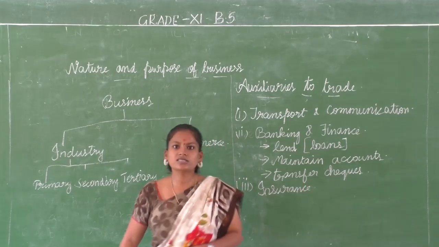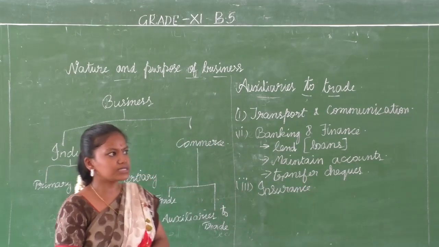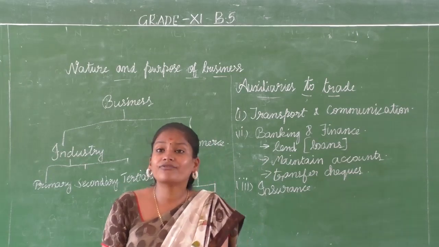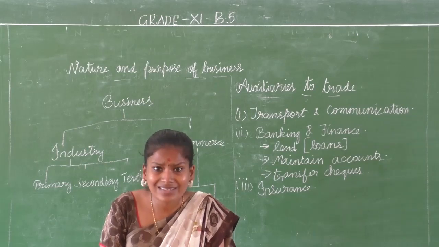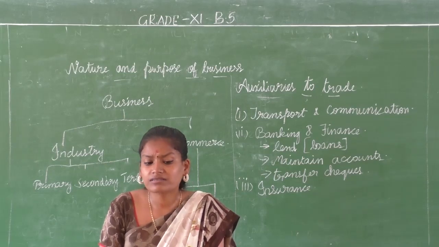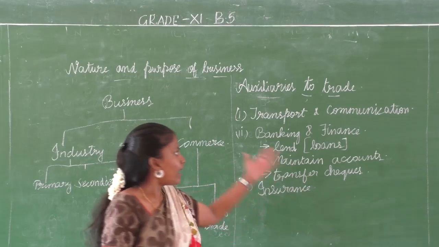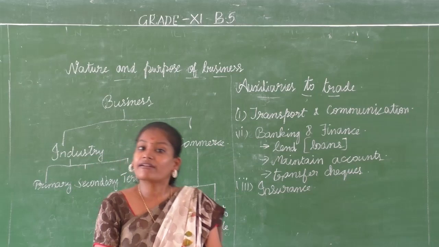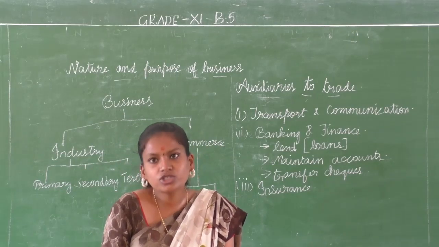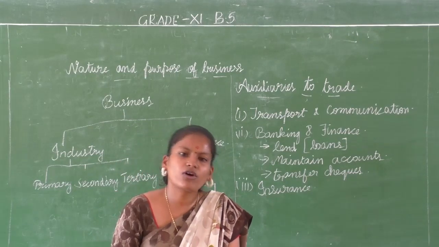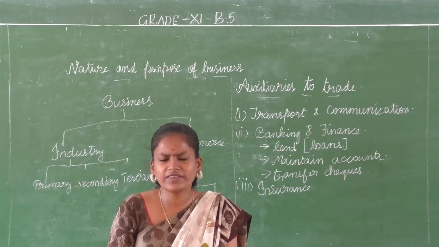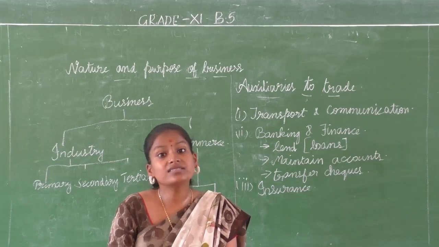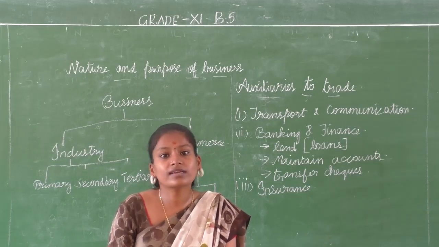Even when we discussed the nature and characteristics of business, we came to know that there is an element of risk. Right? Of course, there are so many risk factors here. For example, we have transportation as an auxiliary to trade. But when we are transporting our raw materials or our finished goods, what happens? There is a risk of accident. Yes, of course, we cannot make sure. Risk is uncertainty. What is the meaning of risk? Uncertainty. That we are not sure that it will happen.